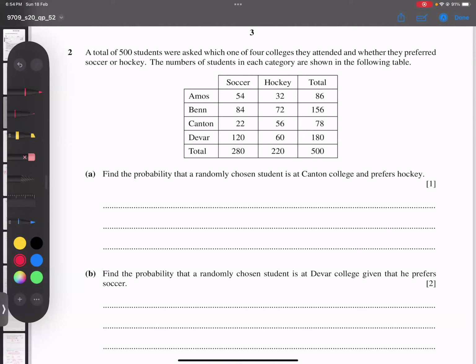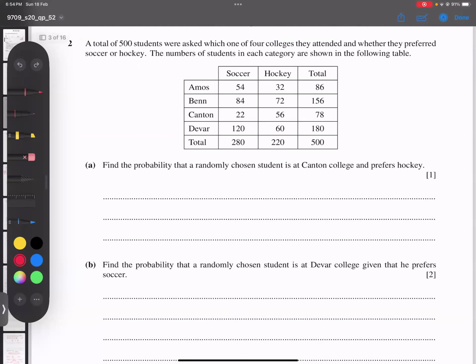All right. What a question we are given here. 500 students were asked for one of the four colleges. You can see 1, 2, 3, 4 colleges are there. And they prefer soccer or hockey. So students are categorized and the following table is mentioned clearly. You can understand the table. All right. Now let's start.